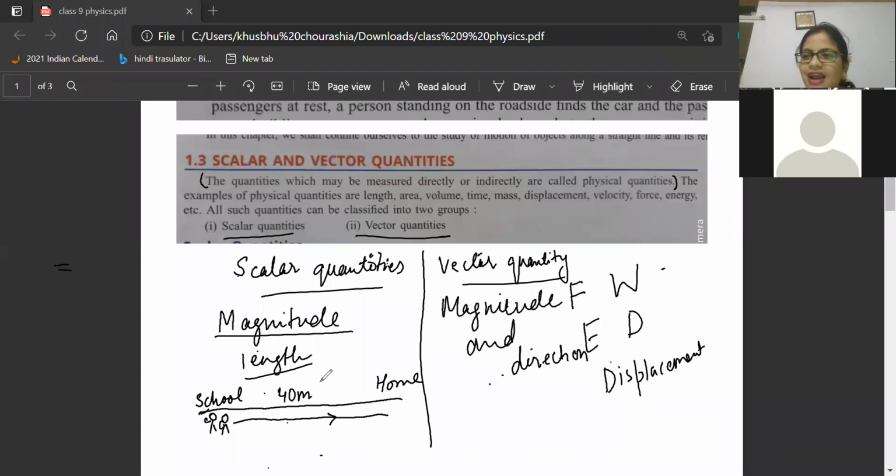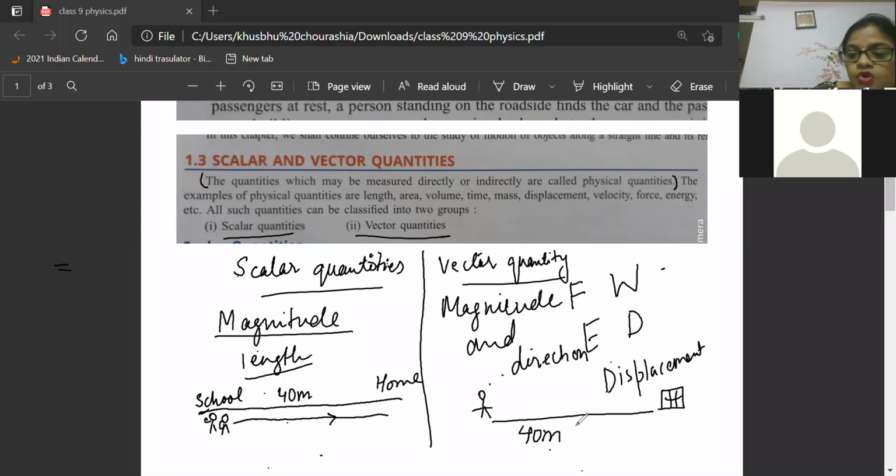So this is exactly called a scalar quantity. Then you will ask, ma'am, how is this a scalar quantity? Because, beta, I told only the 40 meter movement. But if Avinash says, my school is 40 meter away from my home and I'm moving 40 meter towards east, towards east.